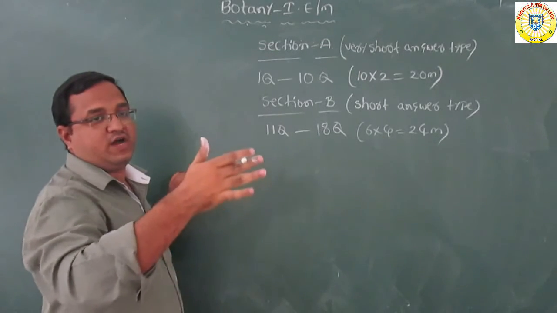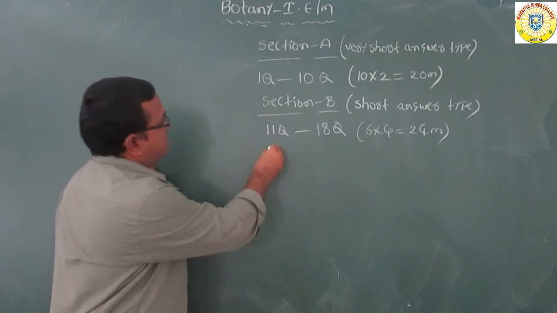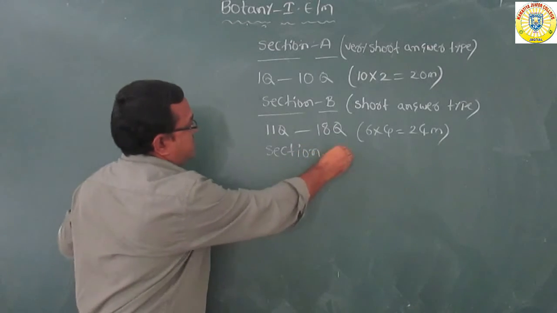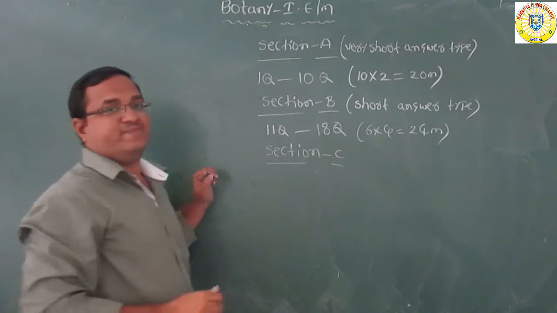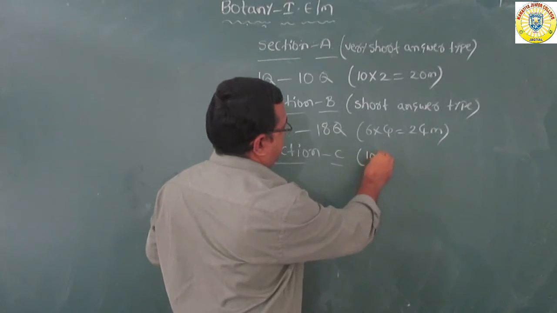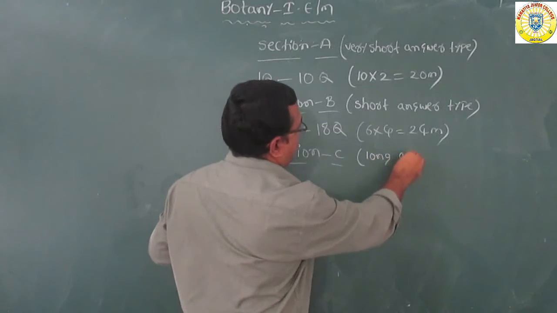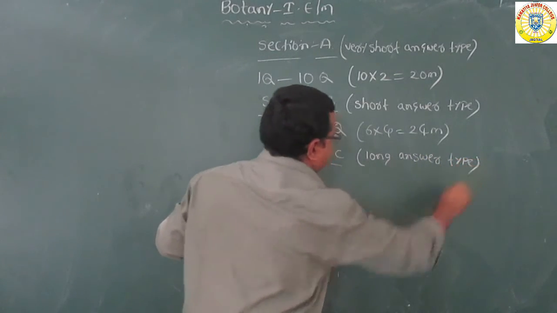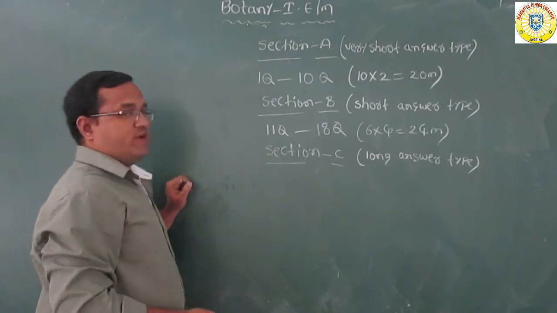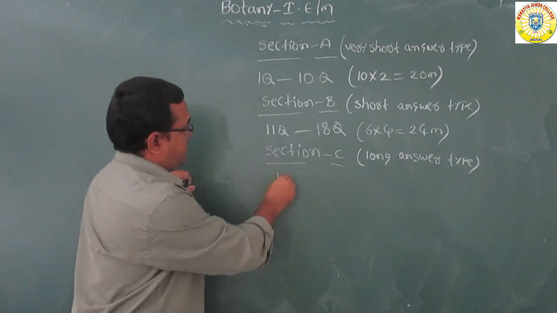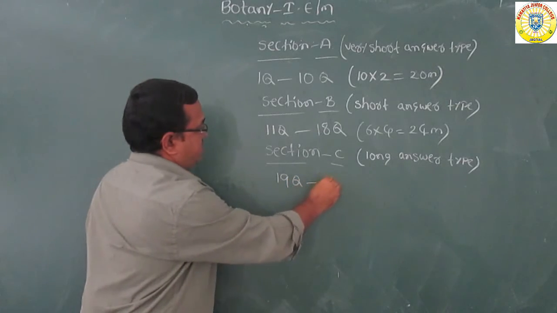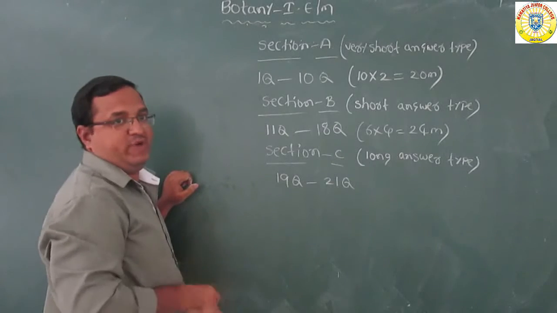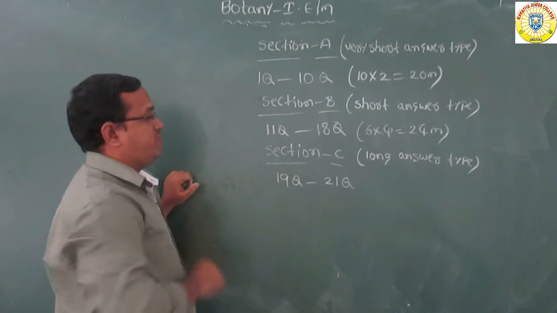Remaining 16 marks are long answer type questions. That is Section 3, Section C now. Section C is long answer type questions. That is from question number 19 to question number 21.